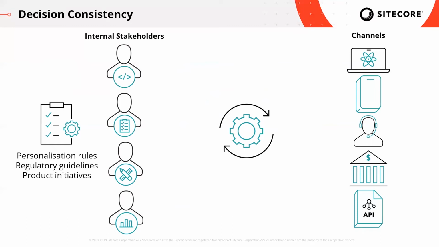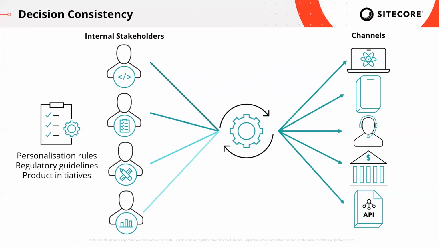Now let's take a look at what this might look like if we were managing the decisions centrally. Firstly, all of our internal stakeholders would be collaborating in the same location. This would mitigate the risk of having differences in interpretation and implementation. As new stakeholders provide input, all these rules are updated and consistent across all channels.